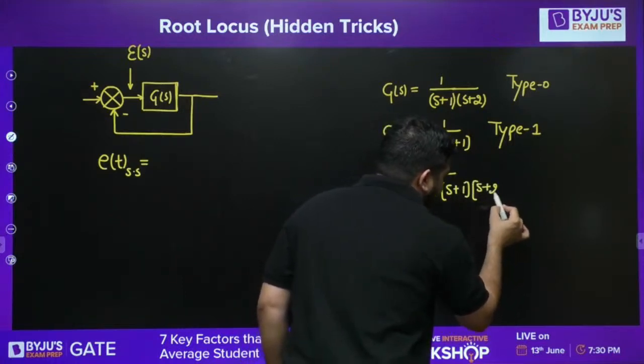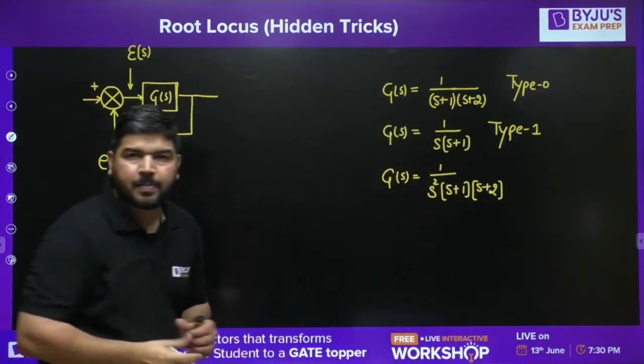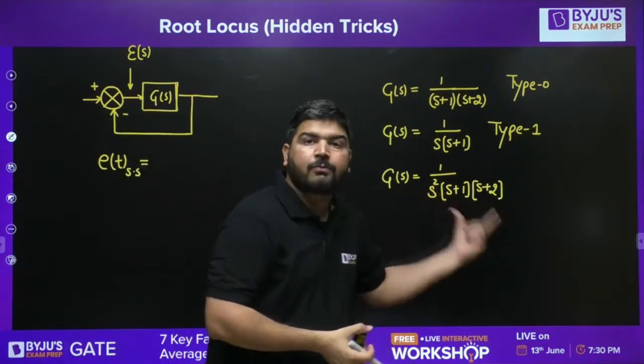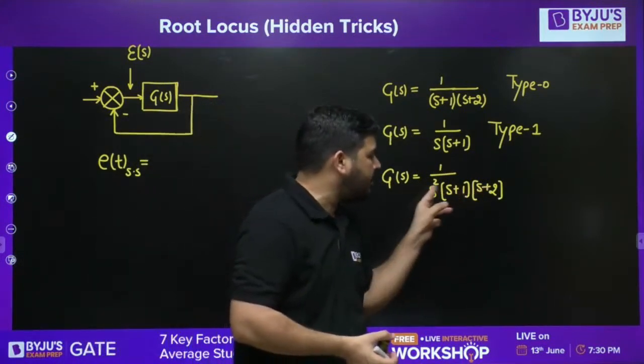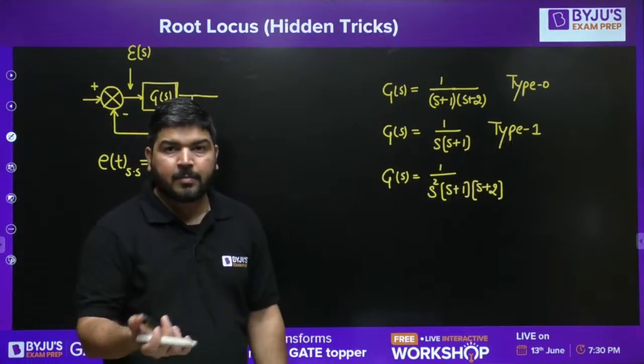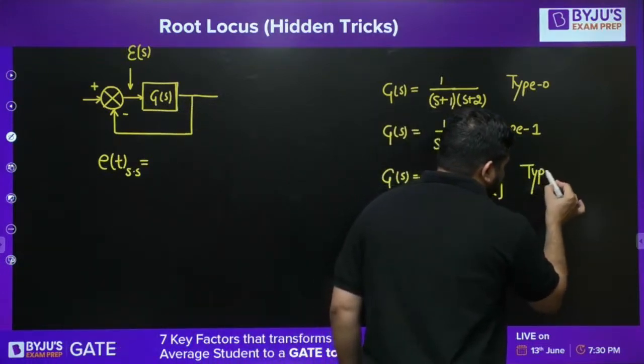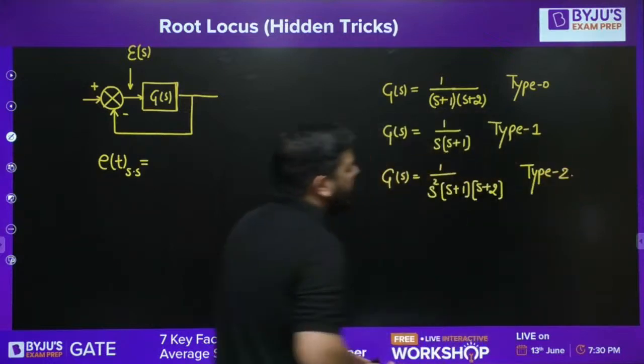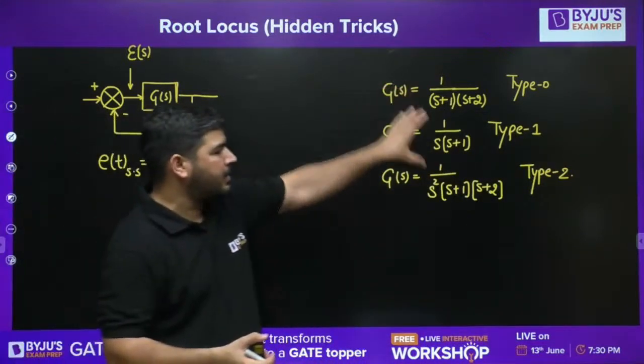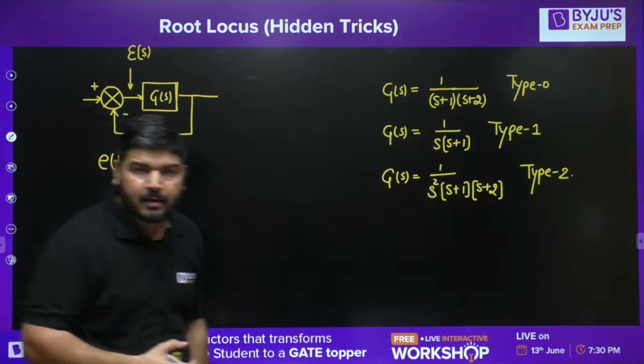Okay, now you can see that there are 2 poles at origin. So it's type 2, order 4. Why order 4? Because the maximum power of S in the denominator is 4. So it's a type 2 system. Depending on the type of the system, you can tell the steady state error.